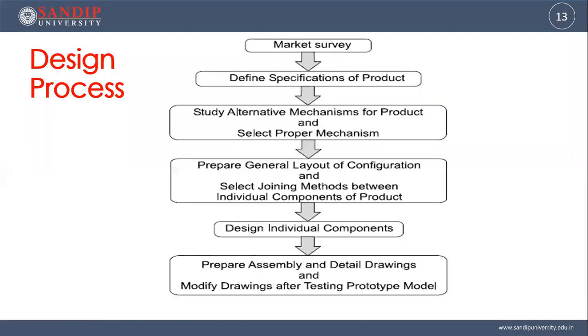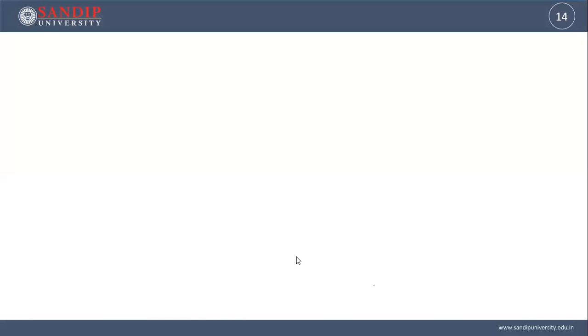Once the component is tested, it can directly be manufactured. No need to go for the prototype. In olden days, as these softwares were not available, we needed to go for the prototype. But nowadays, all testing will be done on the software, so we don't have to go for the prototype. So these are the design steps.